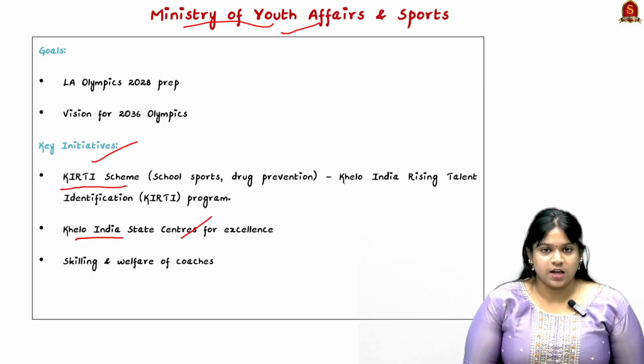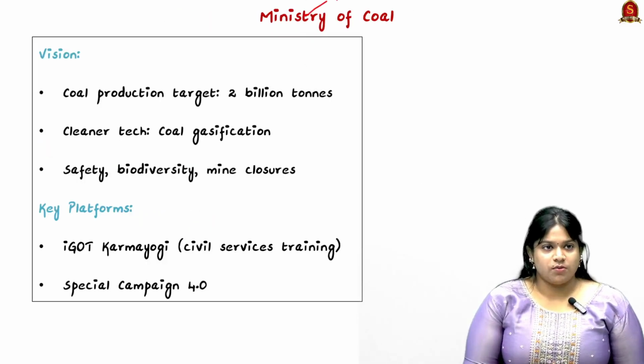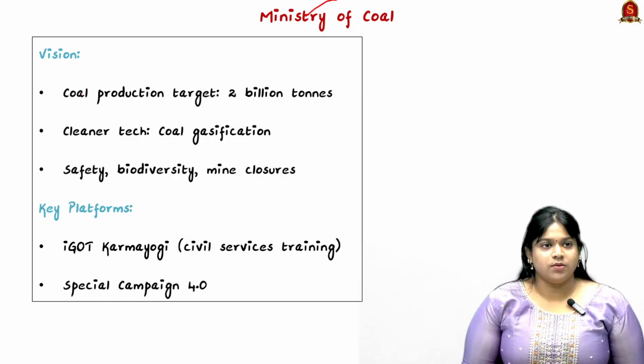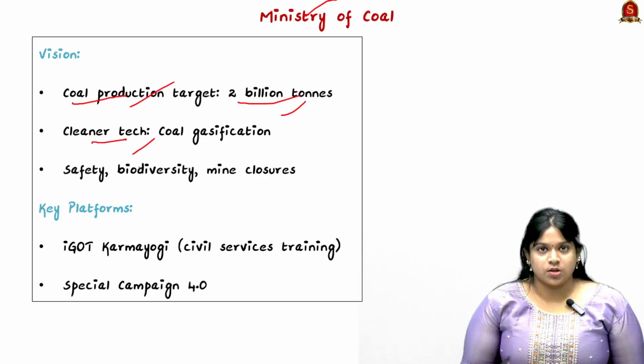So it is the Khelo India Rising Talent Identification Program for school sports and drug prevention. Next is the Ministry of Coal. Here they have the vision of a coal production target of 2 billion tons, having cleaner tech, and placing importance on green energy and sustainability.